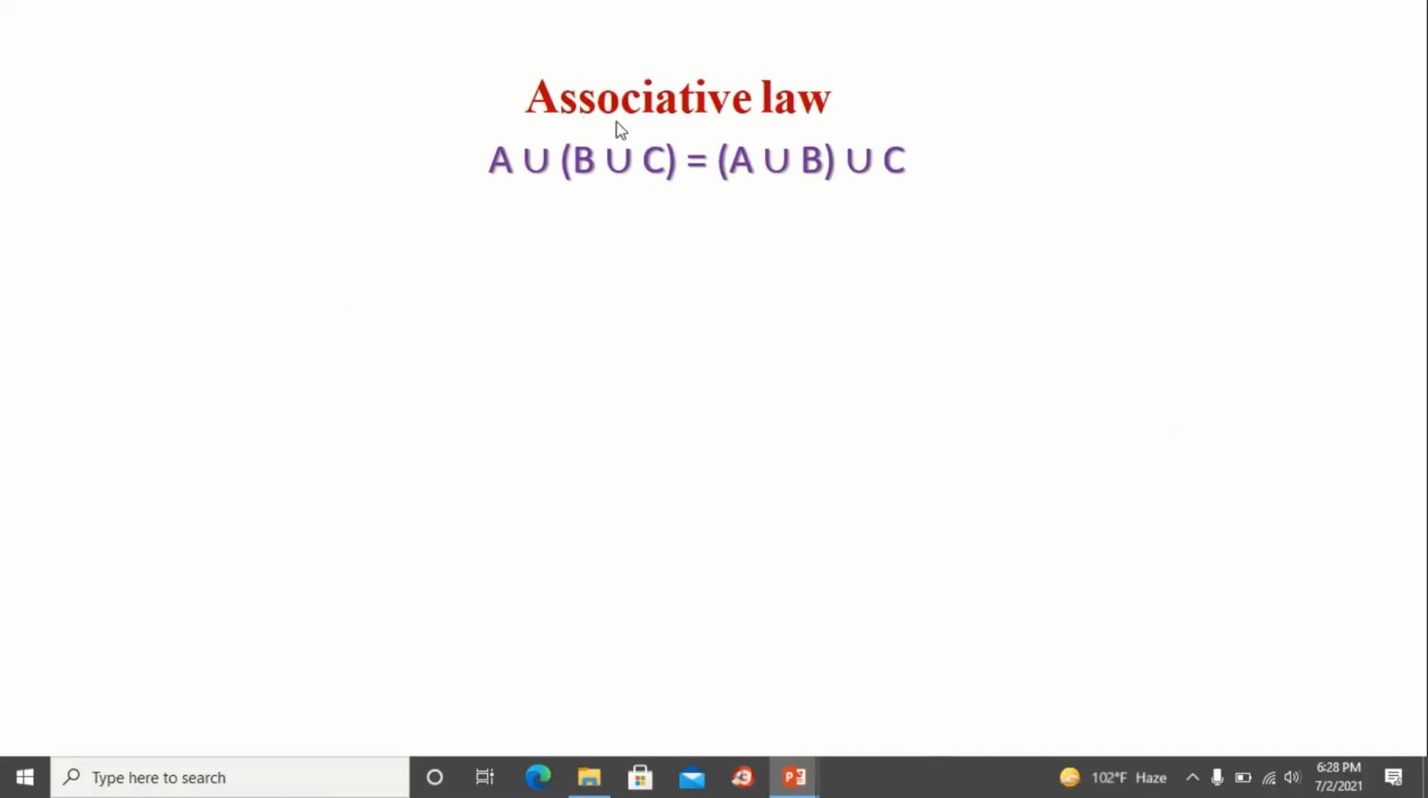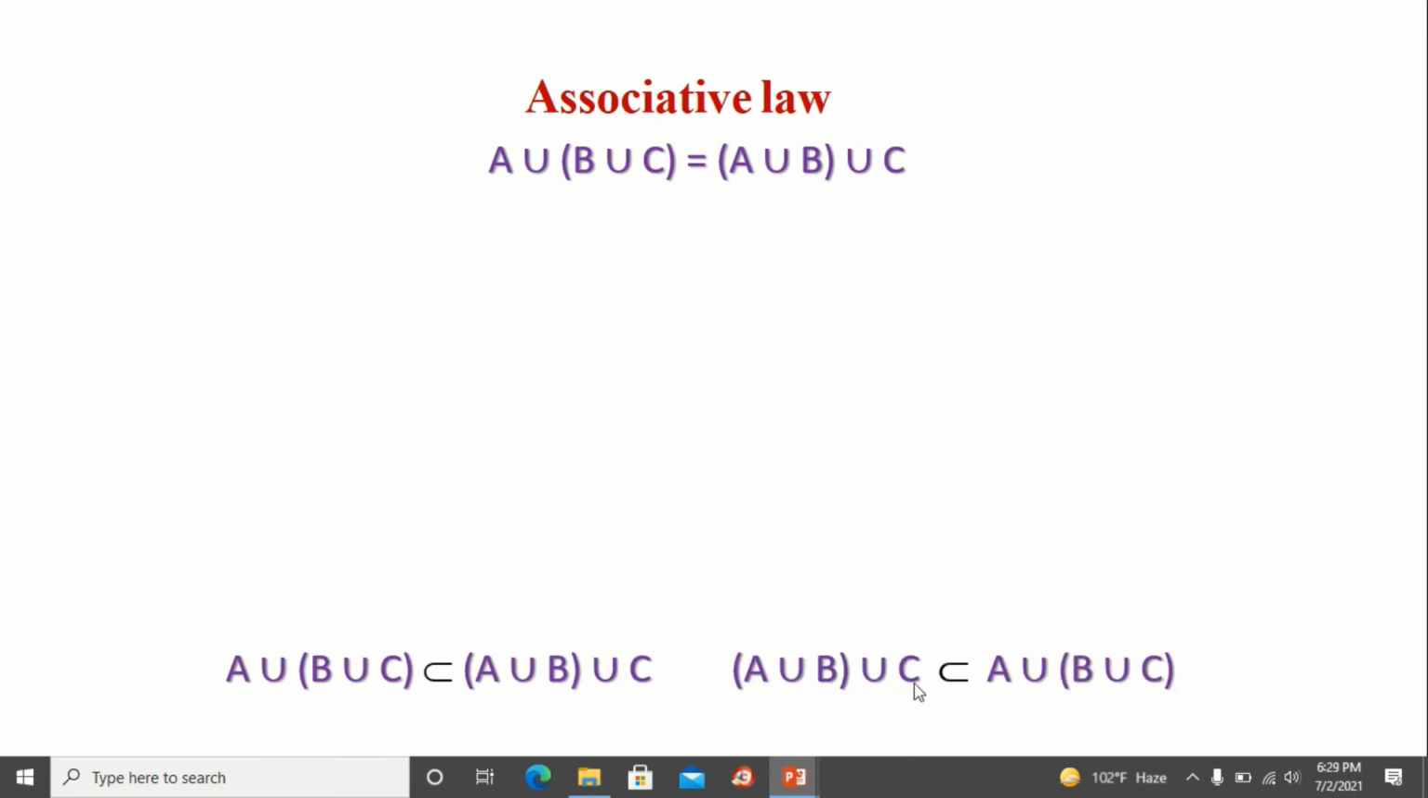Now, let's see the analytical proof of the associative law. To prove (A union B) union C is equal to A union (B union C), first we have to prove (A union B) union C is a subset of A union (B union C), and we have to prove A union (B union C) is a subset of (A union B) union C. Using the if and only if condition, we can prove these two inclusions simultaneously. For this, first we consider X is an element of A union (B union C).